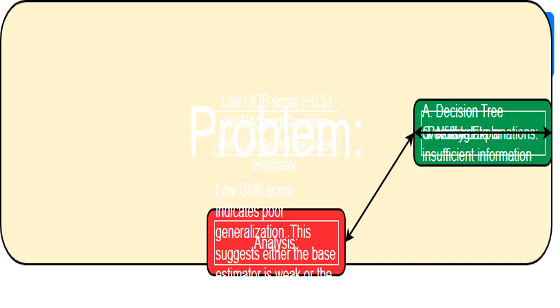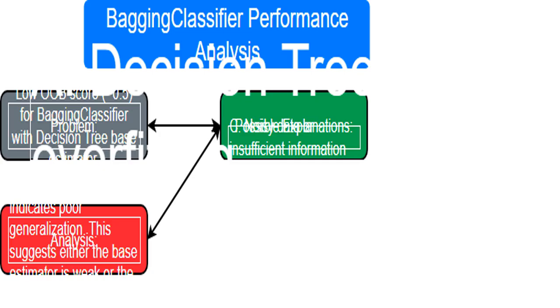I see a low out-of-bag (OOB) score, around 0.5. This means my model is performing no better than random guessing on data it hasn't seen before. This is a big red flag indicating a serious problem with the model's ability to generalize. It's not learning the underlying patterns well enough. The low OOB score tells me the model isn't generalizing well. This means it's learning the training data too well, possibly overfitting, or that the data itself is the culprit. I need to investigate both possibilities.